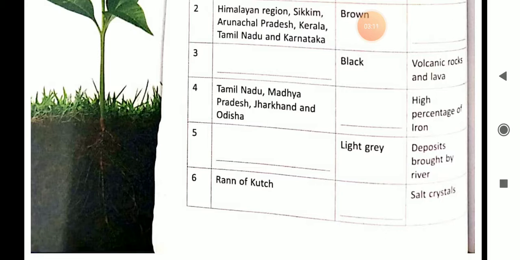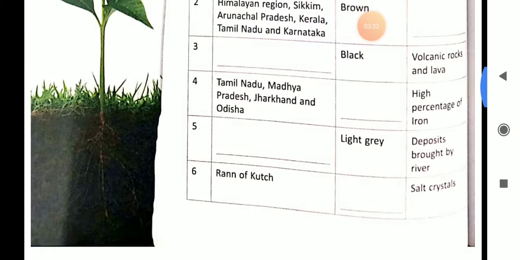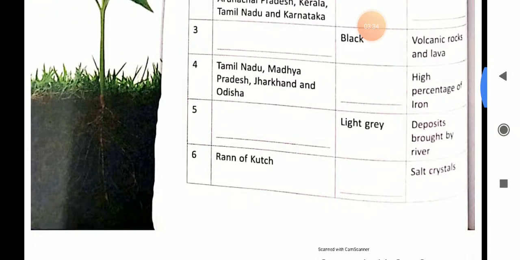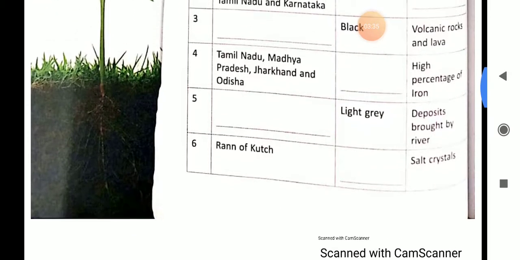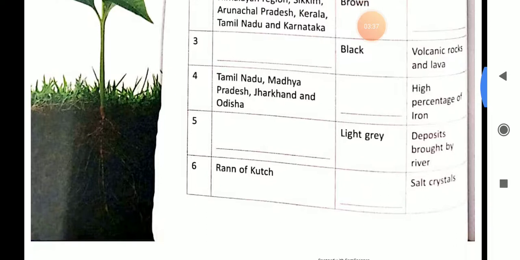Then you have to write the regions, in which region light gray soil is present. And the last one, Rann of Kutch in Rajasthan. Here the reason for the color of the soil is salt crystals. So which color of soil is present there? First read the chapter, then you will be able to fill this table.